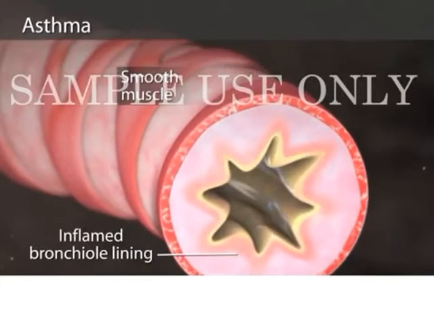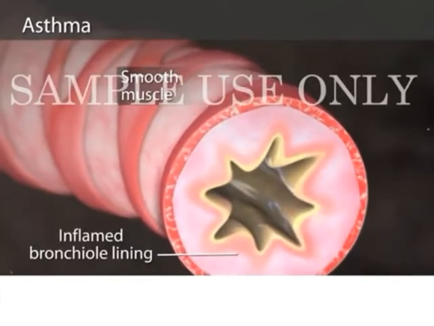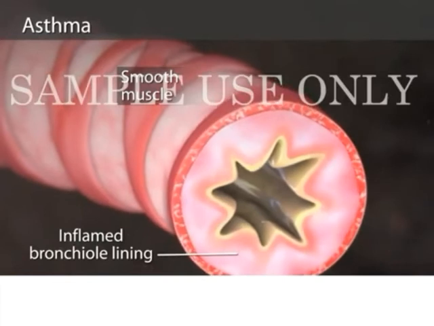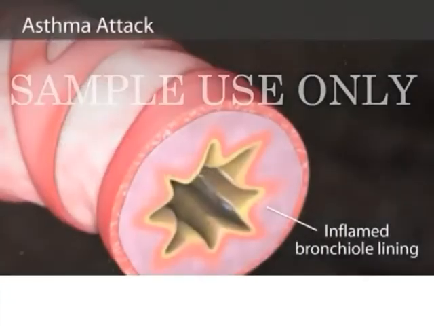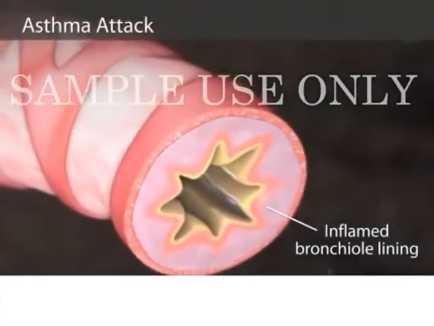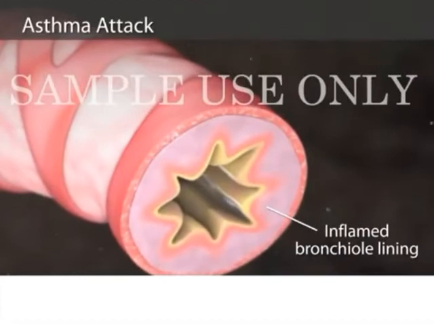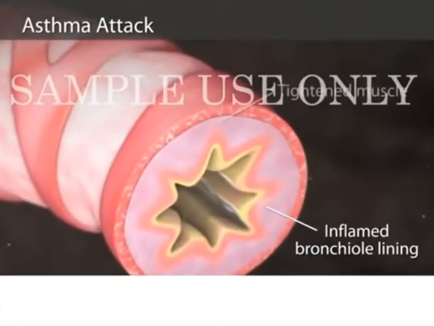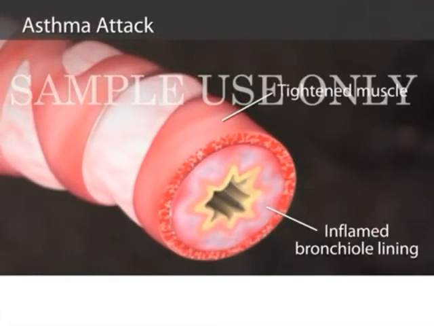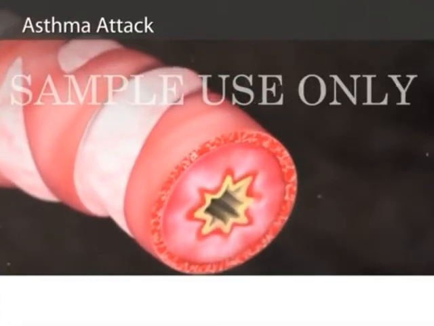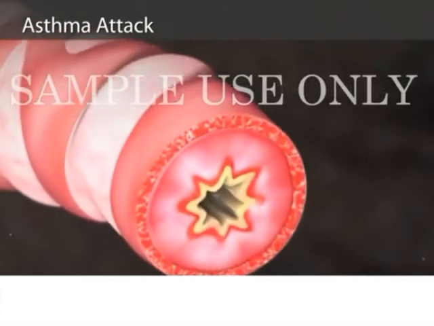So the next is methylxanthines. In that, theophylline, aminophylline, and theophylline ethanolate of piperazine. The mechanism of action of methylxanthines is that they are bronchodilators via inhibition of phosphodiesterase, that means PDE.